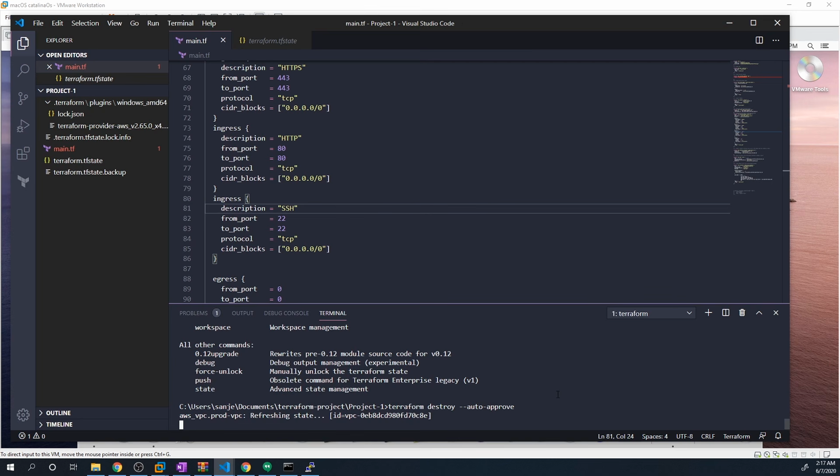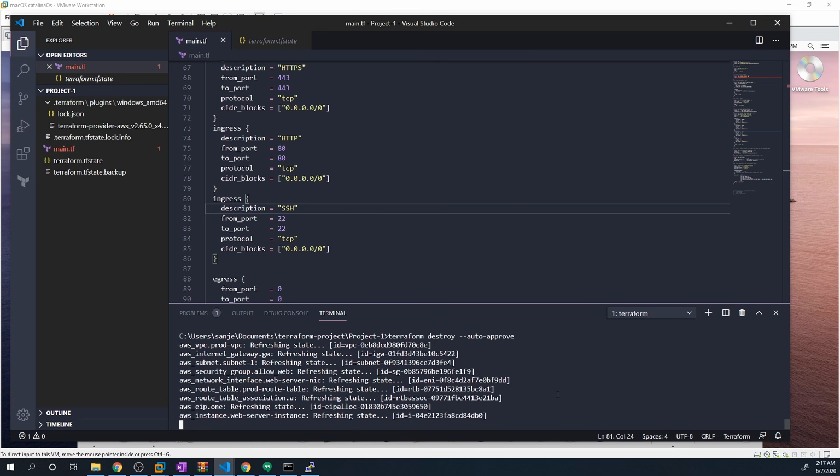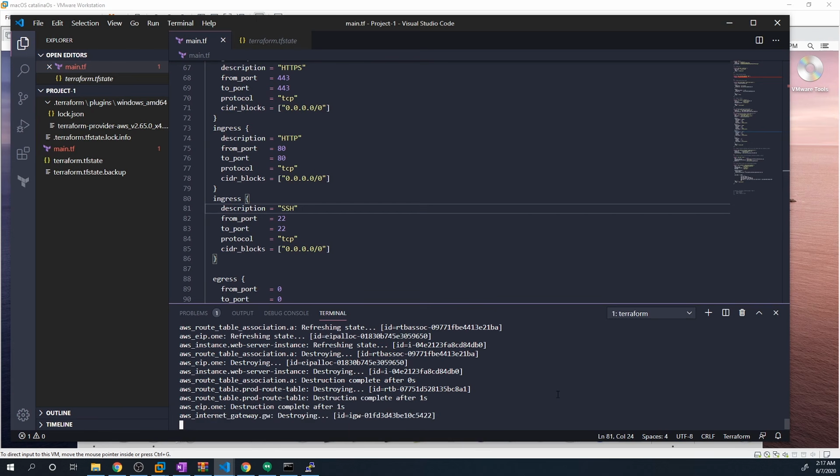But we still have a lot of things to cover when it comes to Terraform. I didn't get a chance to cover variables or modules or things like that. So there's still a lot to cover with Terraform.